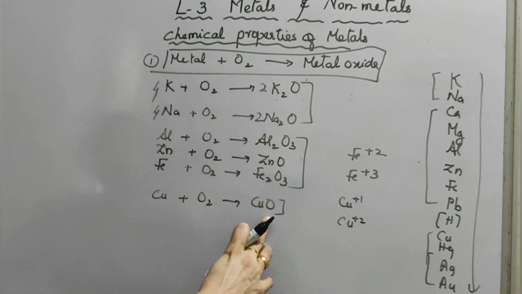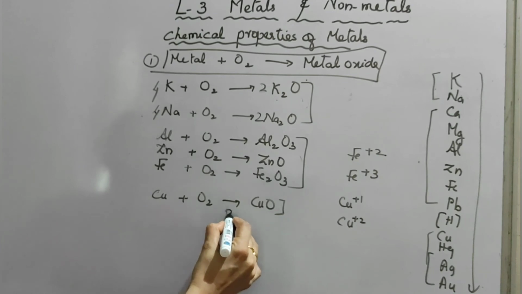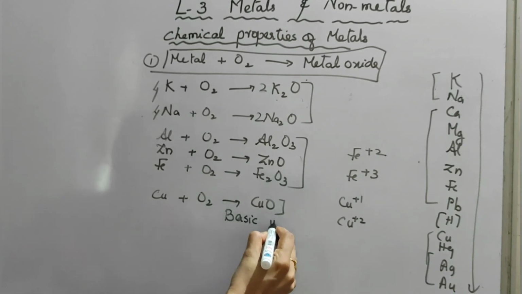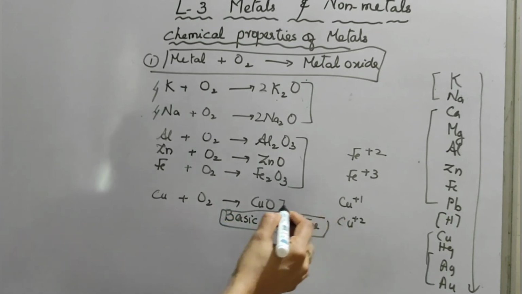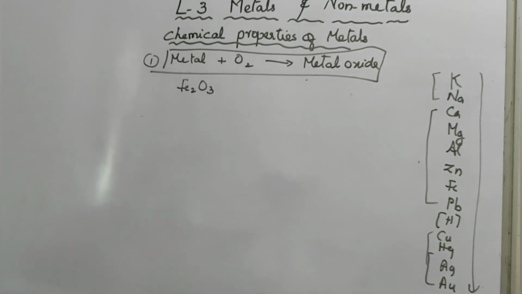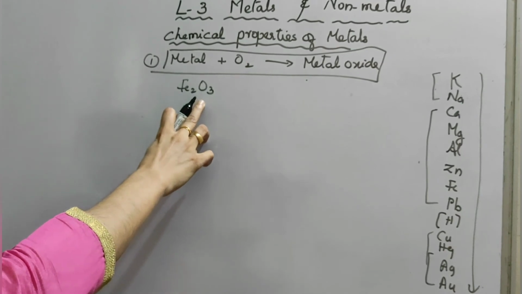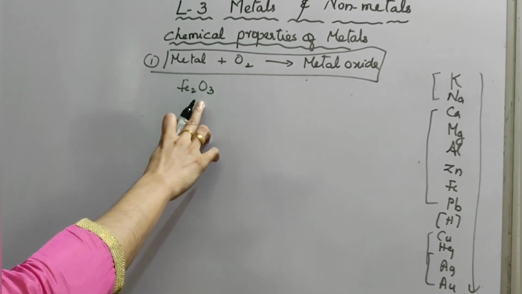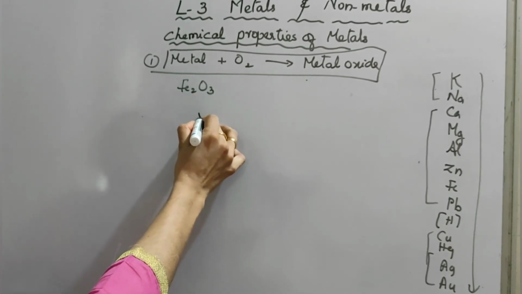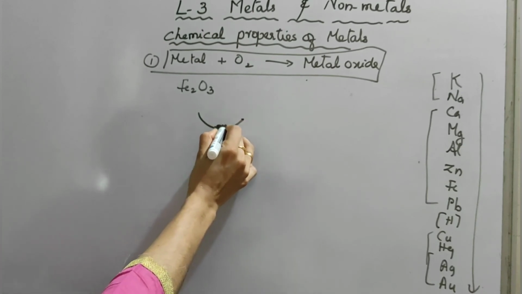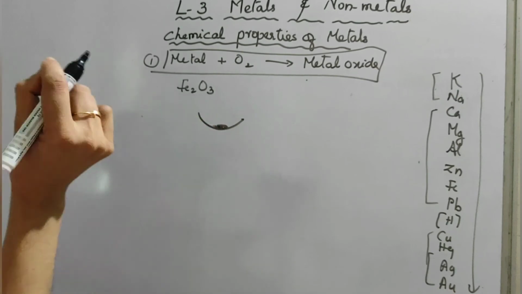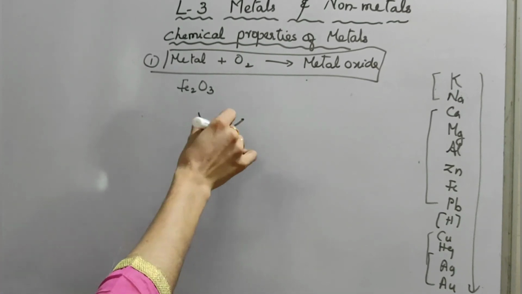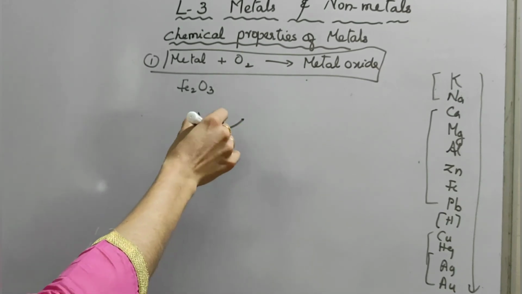These metallic oxides are basic in nature. Let us perform the activity. Collect iron oxide or ferric oxide in a china dish or a watch glass, and dissolve it in a very little amount of water. Shake it well, or stir it well.